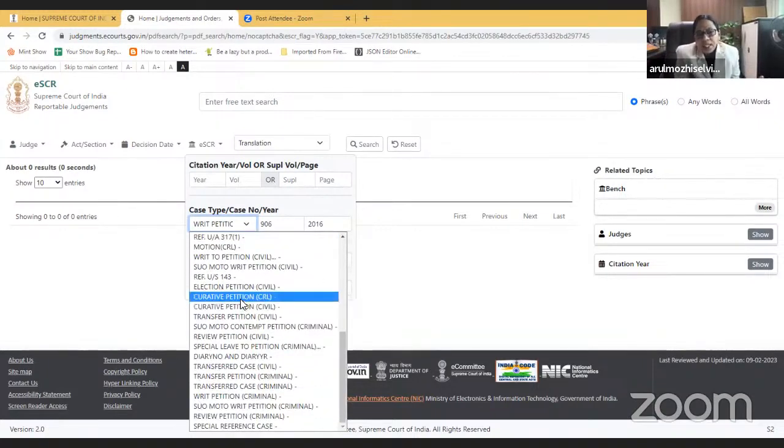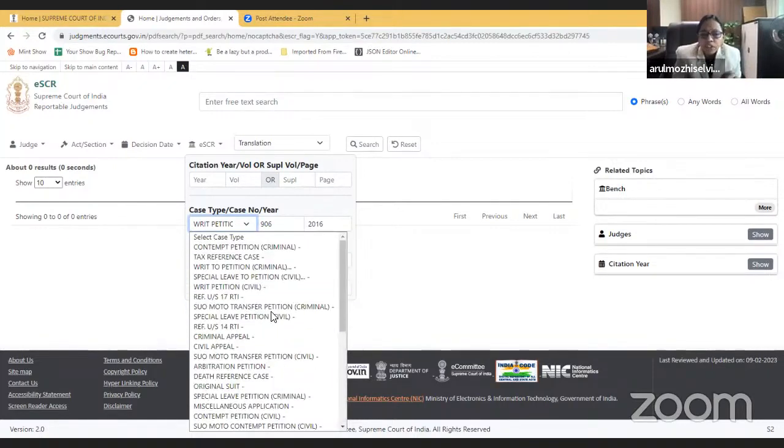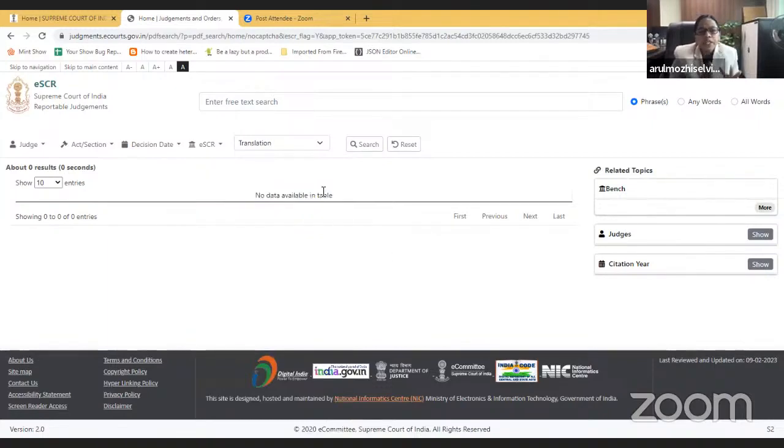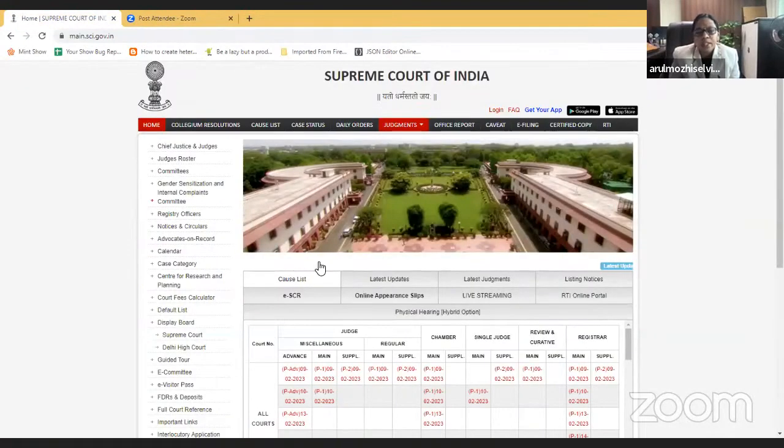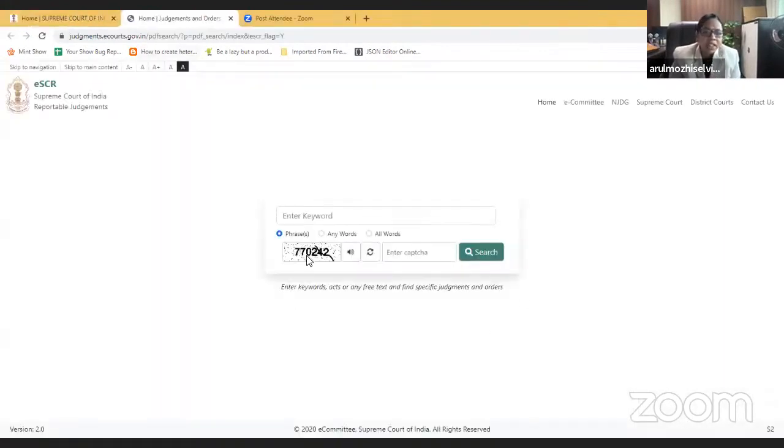And in this eSCR also, sir, the general thing, using the CAPTCHA, the NIC team has made accessible CAPTCHAs also. Whenever you enter this first CAPTCHA point, there is a visual CAPTCHA and also an audio CAPTCHA, so that a person with visual disability can use the audio CAPTCHA. So sir is now showing that. This is the visual CAPTCHA, and for a person with visual disability, an audio CAPTCHA is enabled.